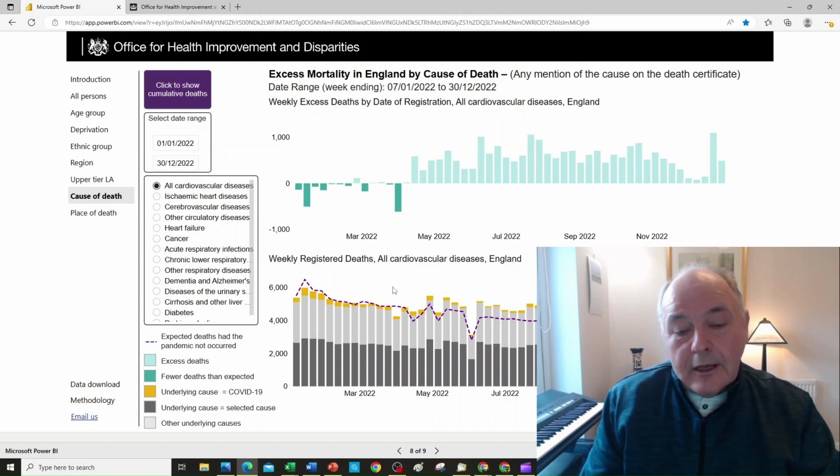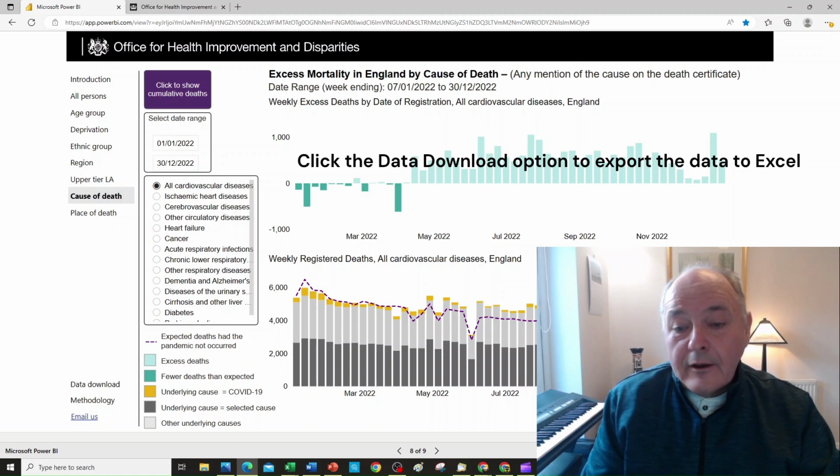And the yellow bars are the COVID deaths, those who died from that specific disease, but they also had tested positive at the time of their death. And the purple line is the 5-year average for this disease category. So this is the first time that we are actually getting this type of data to be able to analyze and benchmark against, which will be very, very useful.